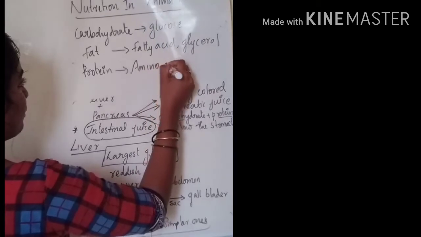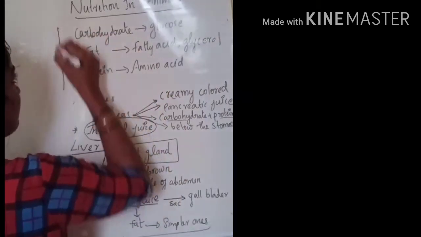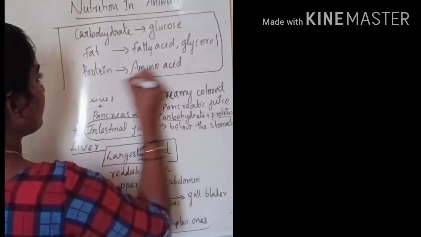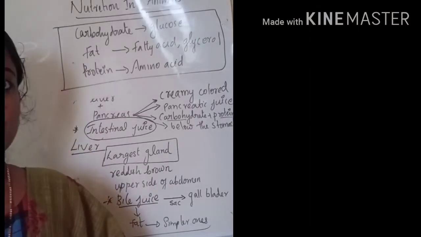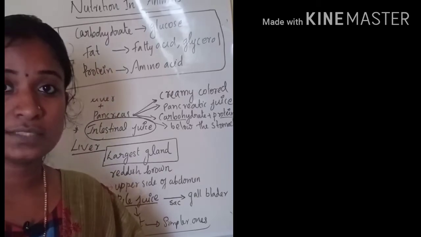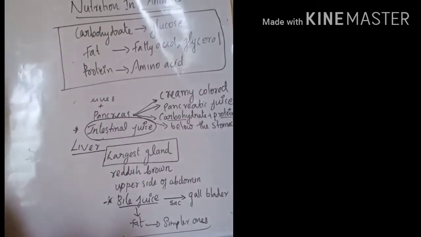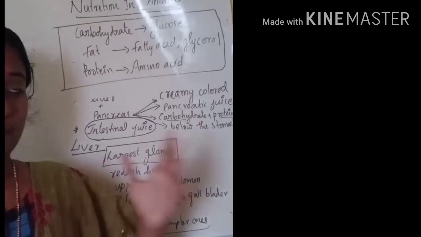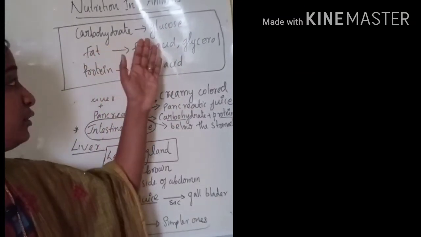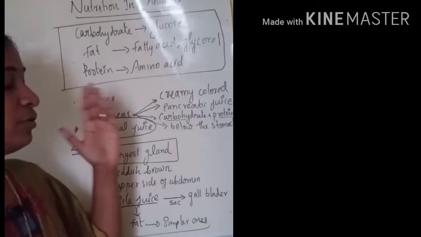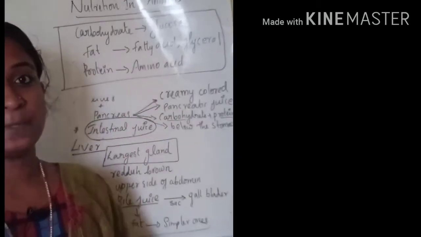So this will happen during the complete digestion in the intestine. Okay, so just remember that complete digestion occurs in the intestine, and carbohydrate will be converted into a simpler one, that is glucose. Fat will be converted into fatty acid and glycerol. Protein will be converted into amino acid.